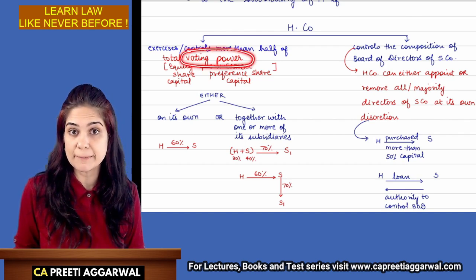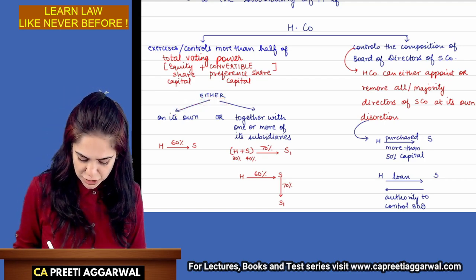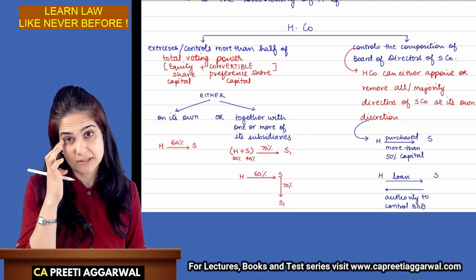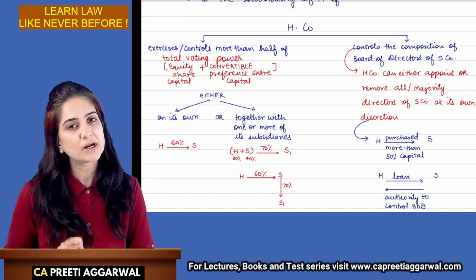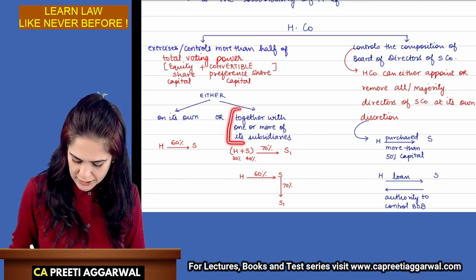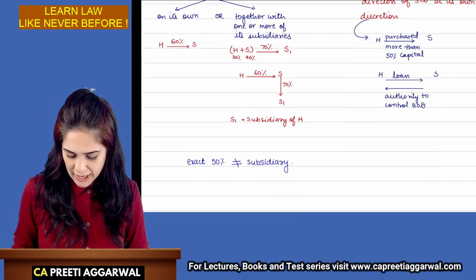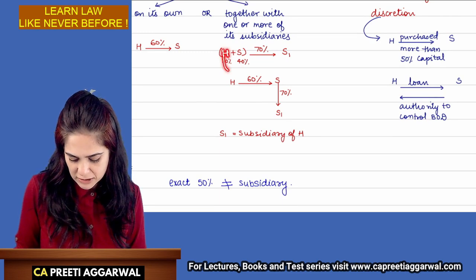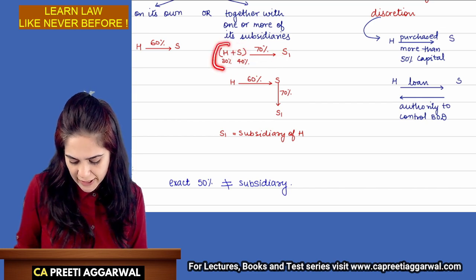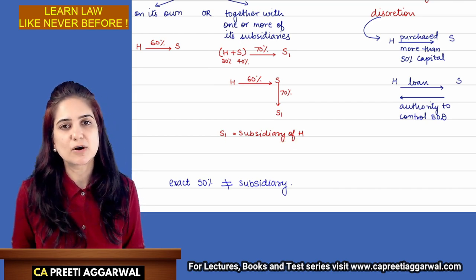Okay, this is important. Voting power. Either on its own. Either on its own means H on its own owns 60% in S. H is the holding, S is the subsidiary. Or I hold more than 50% together with one or more subsidiaries. H owns 30% in S1. S owns 40%. Together, they own 70%. S1 is the subsidiary of H.